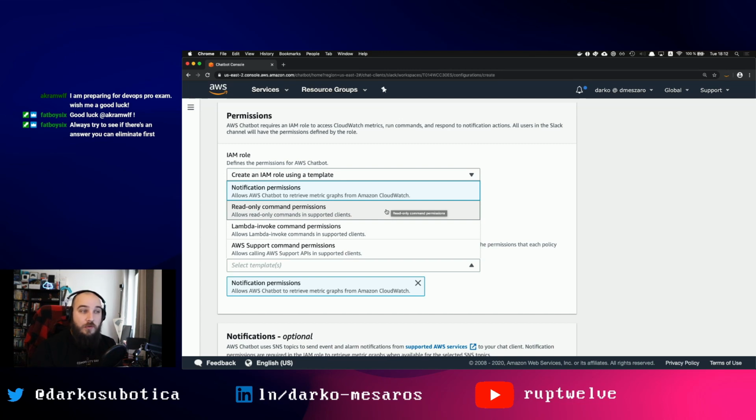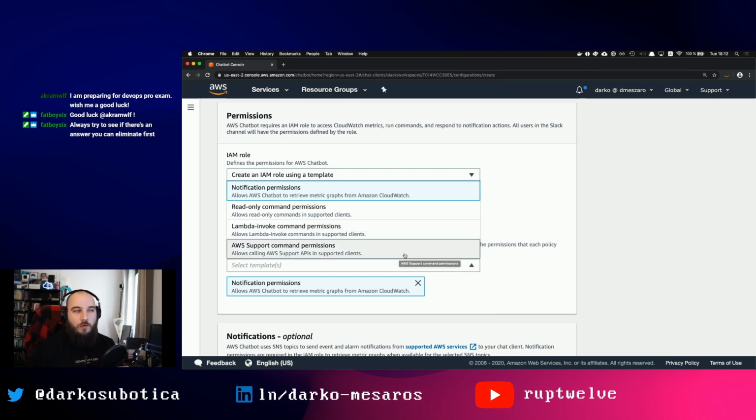You can also get read-only command permissions by giving your bot read-only permissions, right? Basically, you can run aws s3 ls, like the command line utility, to list your buckets. You can give it permissions to invoke Lambda functions. You can, in essence, tell the chatbot to trigger some Lambda functions to do more complex things.